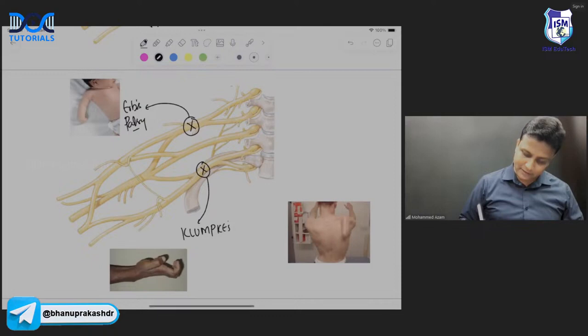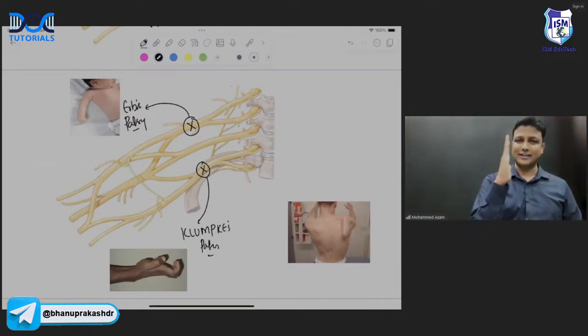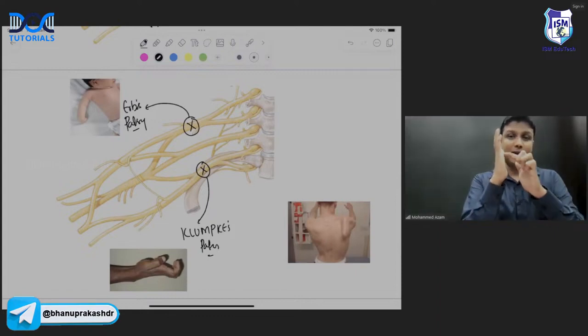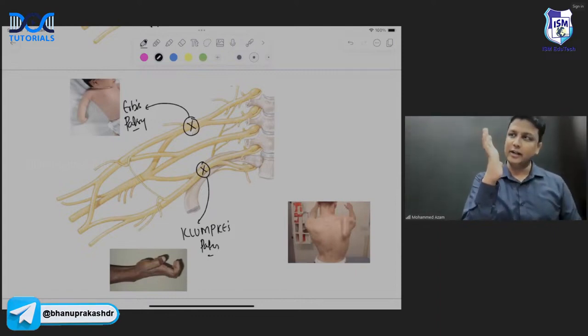And in Klumpke's paralysis, what is the sign? The sign will be the claw hand. And how is the claw hand formed? Come on, take up your right hand like this and do it like this, sir. At the metacarpophalangeal joint, will there be flexion or extension? Extension, and that too it will be hyperextension. And then there will be flexion at interphalangeal joint. This makes your hand like a claw hand. So how is the claw hand formed, sir? Hyperextension at the metacarpophalangeal joint and flexion at the interphalangeal joints.